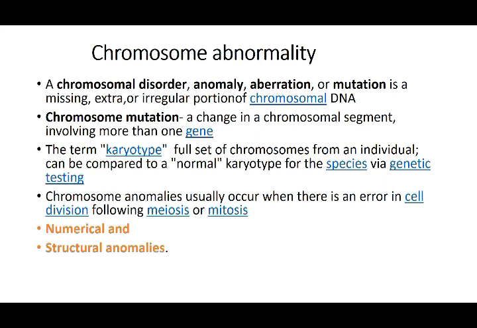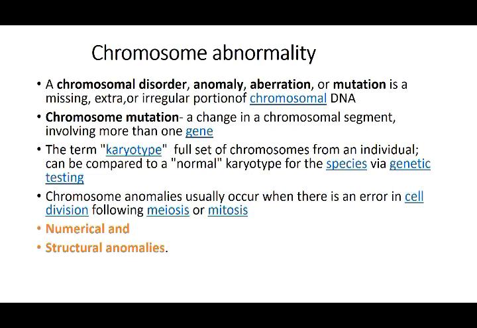To study all these chromosomal features, the term karyotyping is used. All the features of the chromosomes, the different autosomes and the sex chromosomes, are studied, and that is what we call karyotyping, in which the full set of chromosomes from an individual can be compared to the normal karyotype of the species via genetic testing. The normal structure of the chromosome is compared with the person in whom we suspect there is some abnormality. That is exactly what we do, checking what the structure has to be like. That is what we call karyotyping.